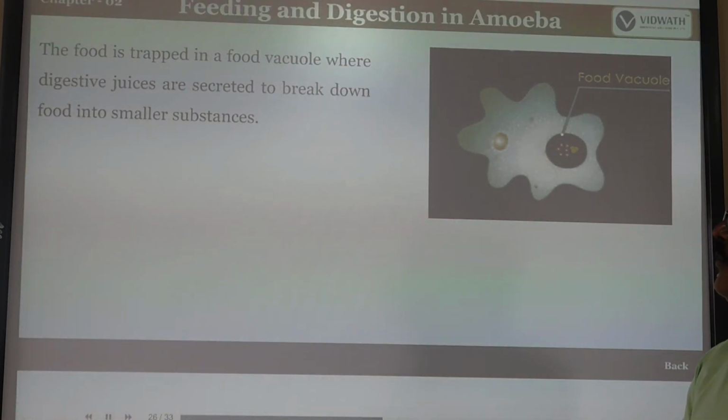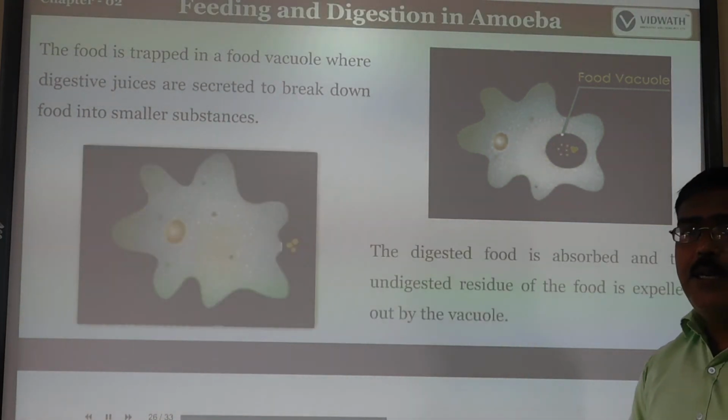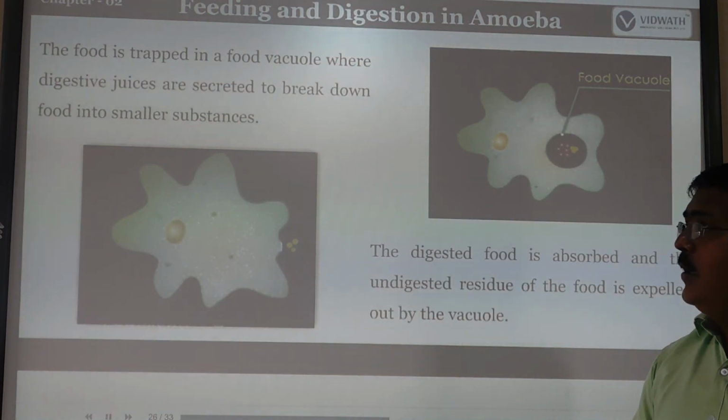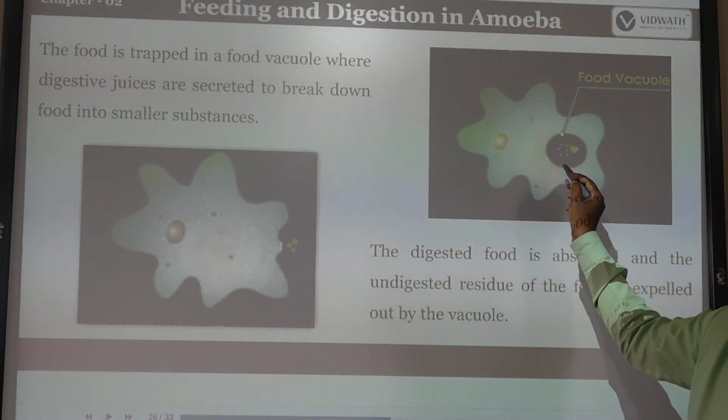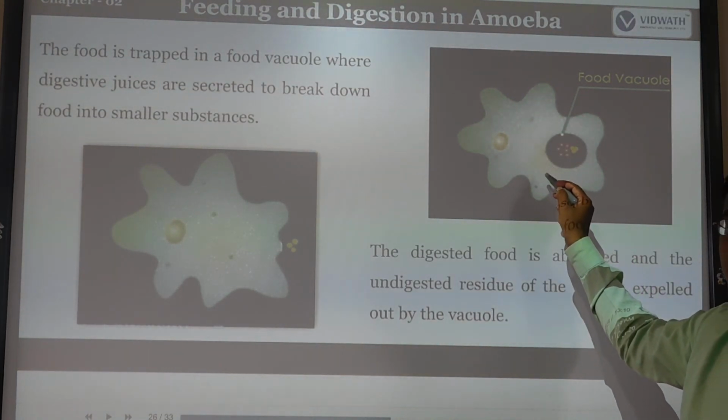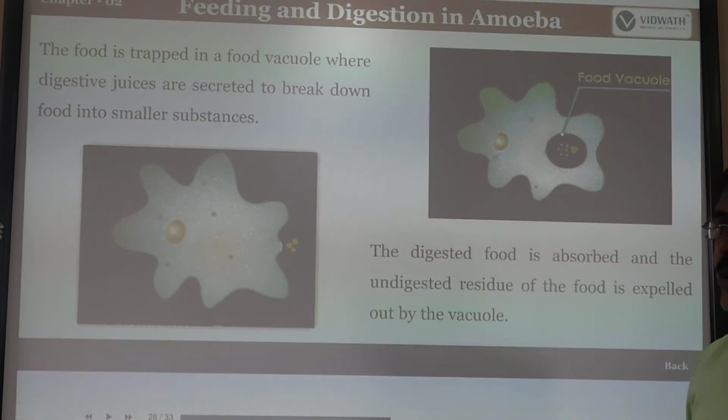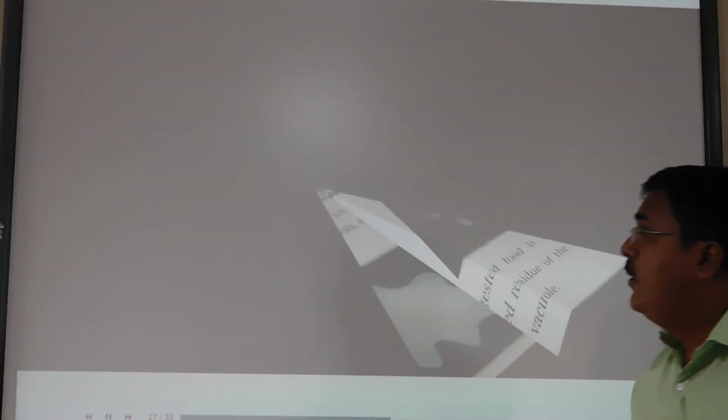The food is trapped in the food vacuole, where the digestive juices are secreted and break down the food into smaller sections. Whatever types of enzymes we have should also be present in the amoeba, so they can completely digest the food. The digested food is completely absorbed, and the remaining undigested food particles are expelled by the vacuoles. This is what we call the food vacuole. After complete digestion, these vacuoles are useful for the expulsion of the undigested food particles.